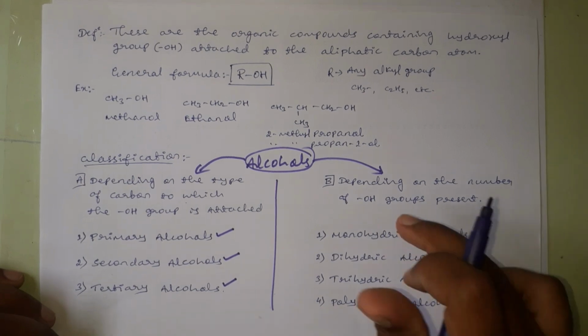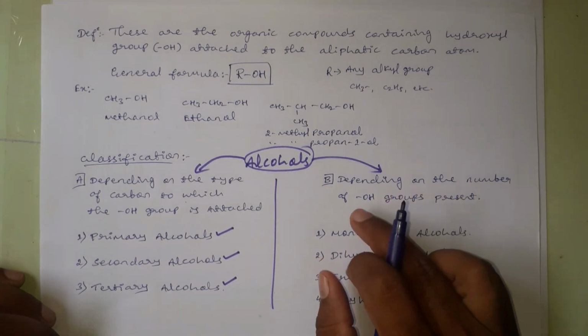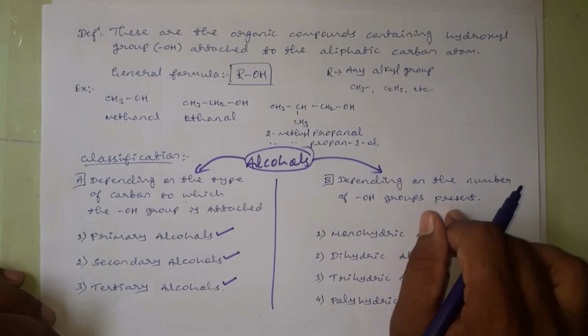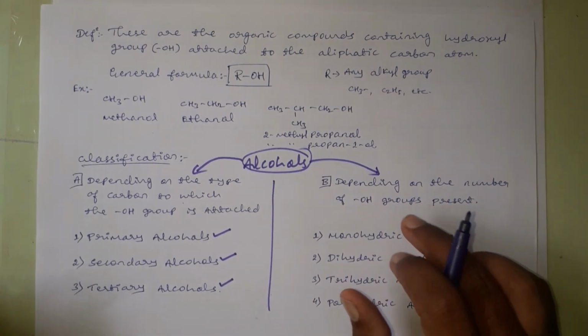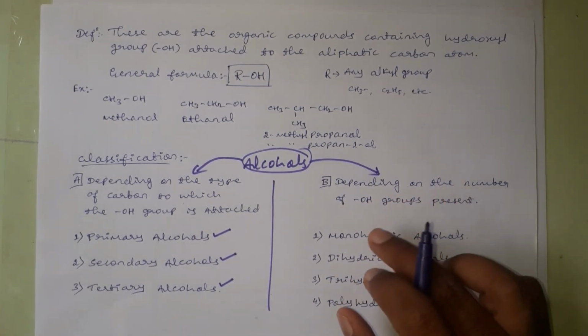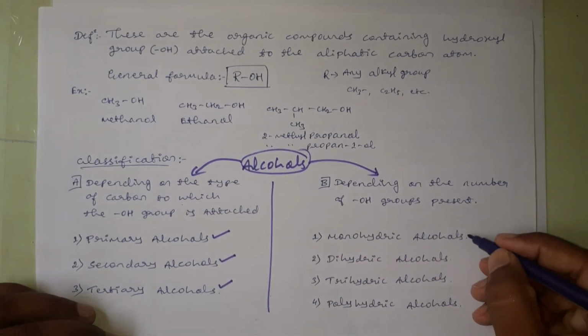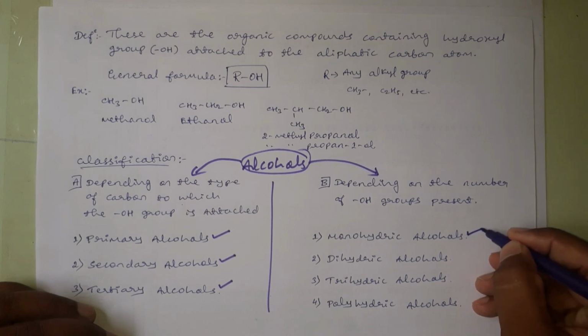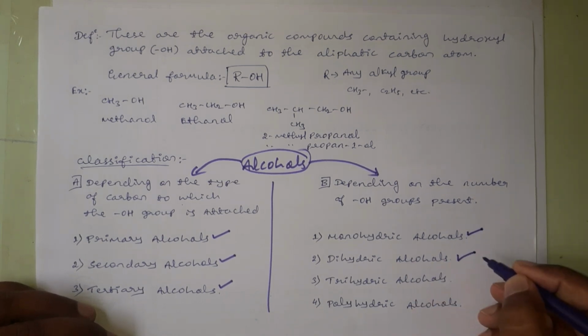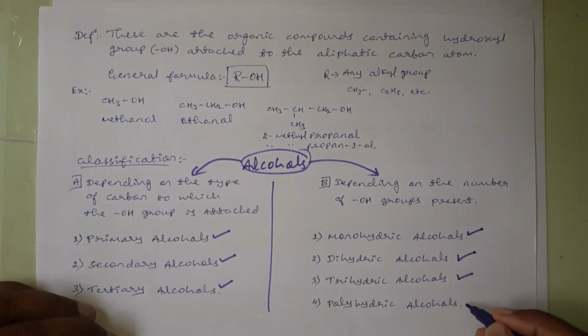The second category is depending on the number of OH groups present in a given compound. In this category, alcohols are classified as monohydric alcohols, dihydric alcohols, trihydric alcohols and polyhydric alcohols.